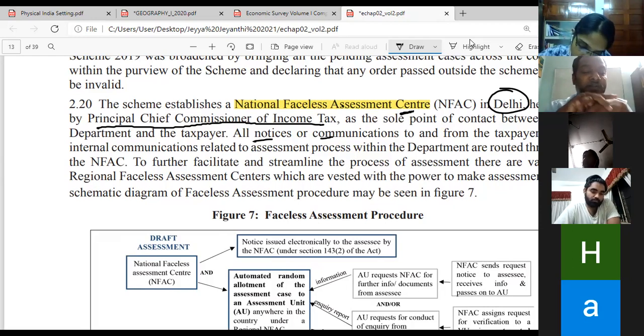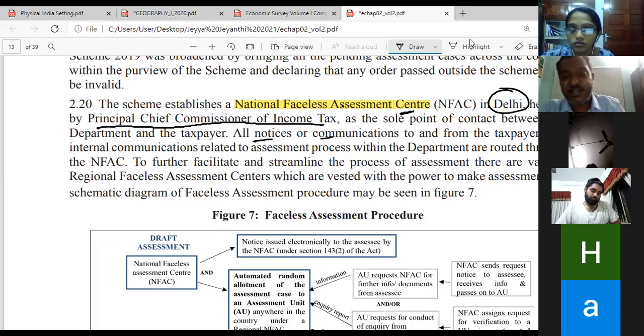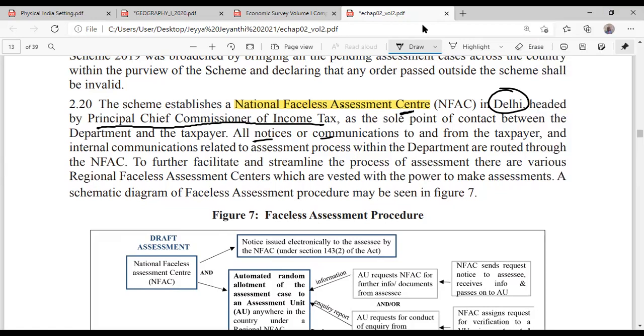Whatever you want to email or contact the taxpayers about, it can happen only through NFAC. So you cannot harass the taxpayers now. Even if they are guilty, even if tax evasion has happened, it should not be like harassing them. That is what the government is trying to do.